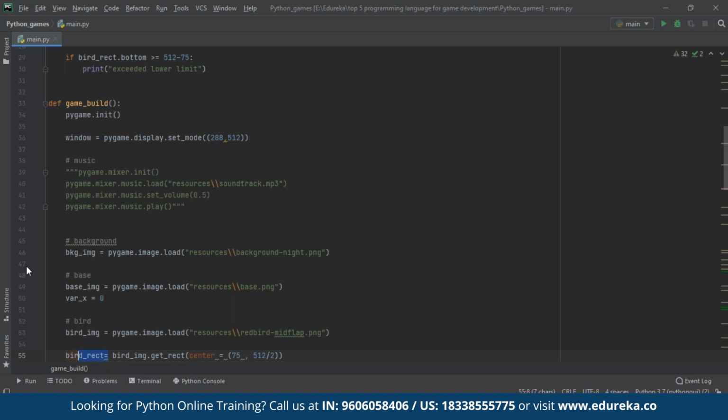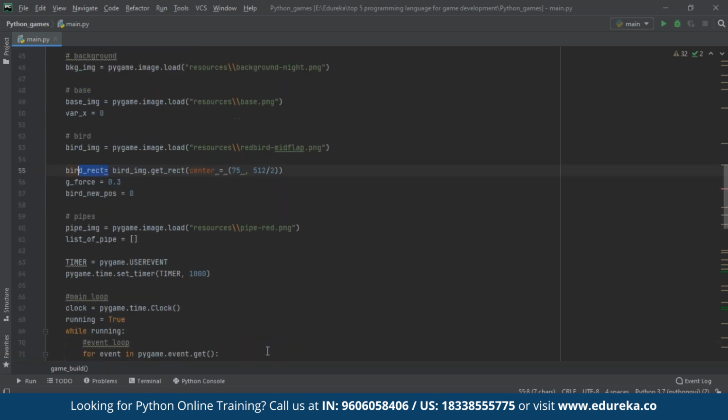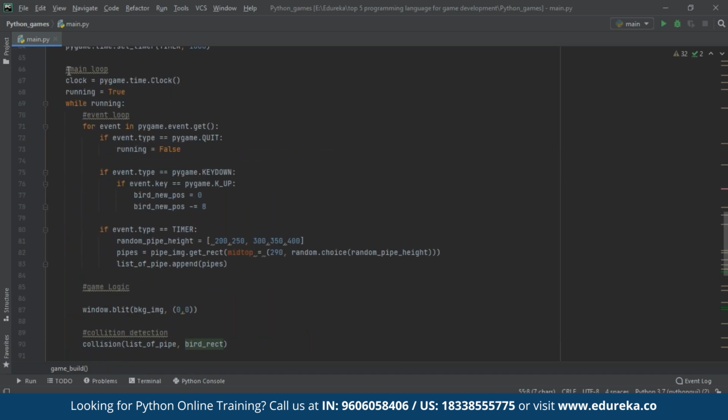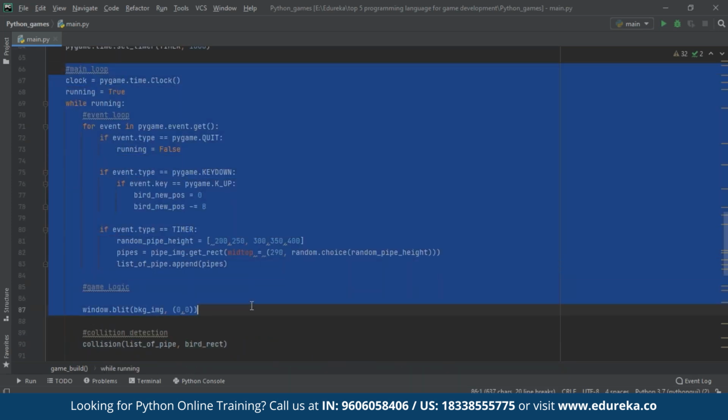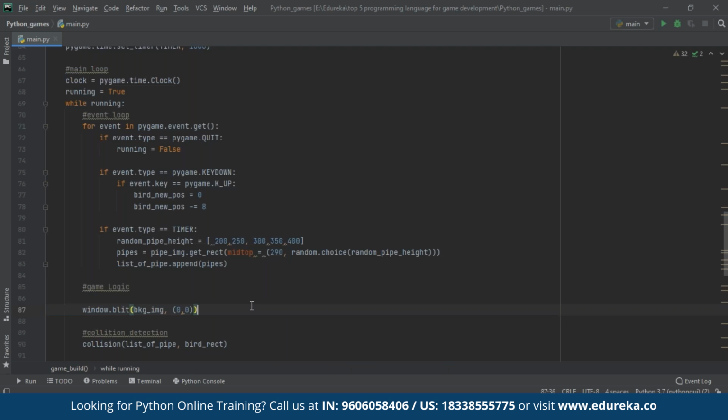So let us now see how we are adding our background image and bird image to our application window. To do that, we are going to use something called main loop. Now you might be wondering, what is main loop? Main loop is basically the heart of a program. No matter which gaming framework you take, main loop is always there. What this main loop does is it is an infinitely running loop. So this loop continues to execute so long as you have your application window open.